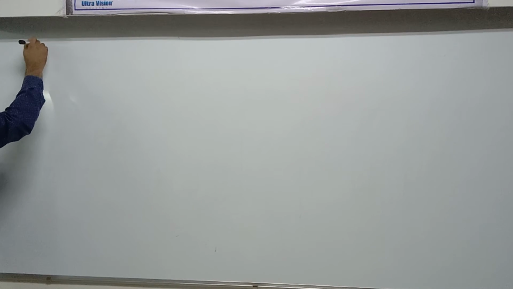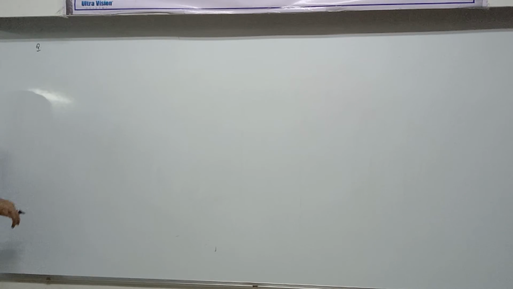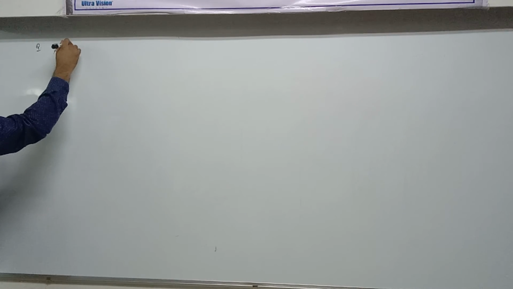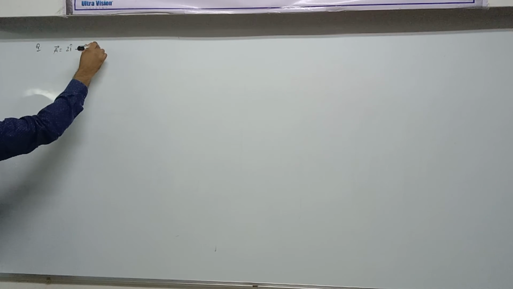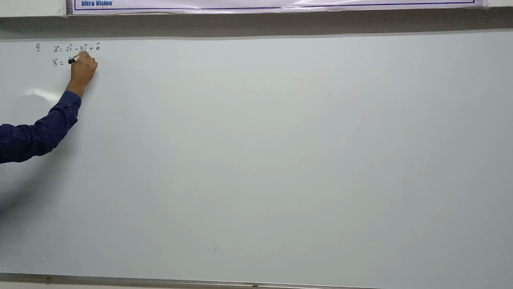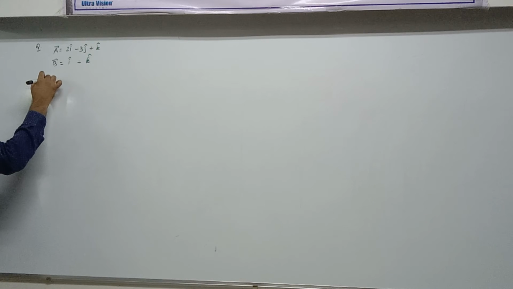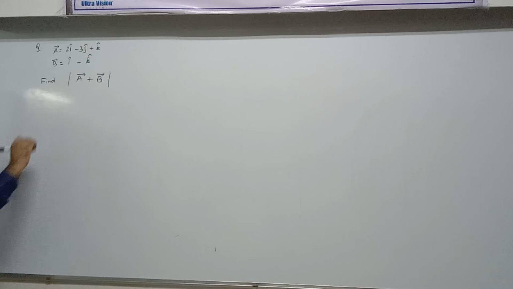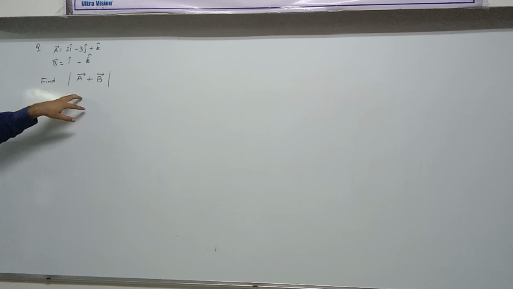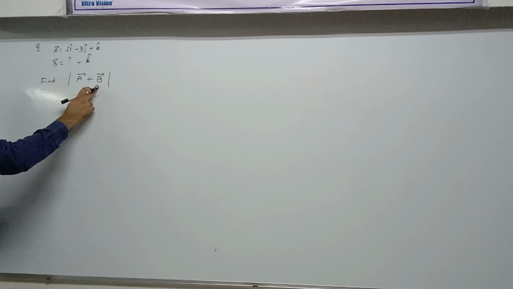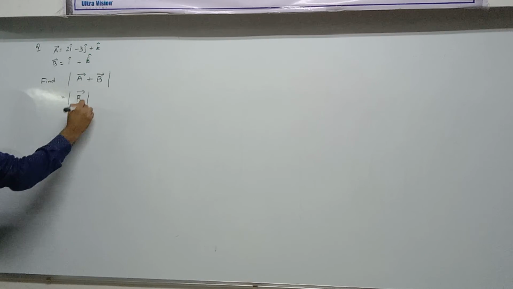I want to just give you a little bit of practice about finding magnitude and all that. Suppose I would give you a vector, let's say a vector which is 2i caret minus 3j caret plus k caret, and b vector which is equal to i caret plus k caret. Then can you find the magnitude of a vector plus b vector? A vector plus b vector means r vector. Correct or not? So we want to find the magnitude of r vector.